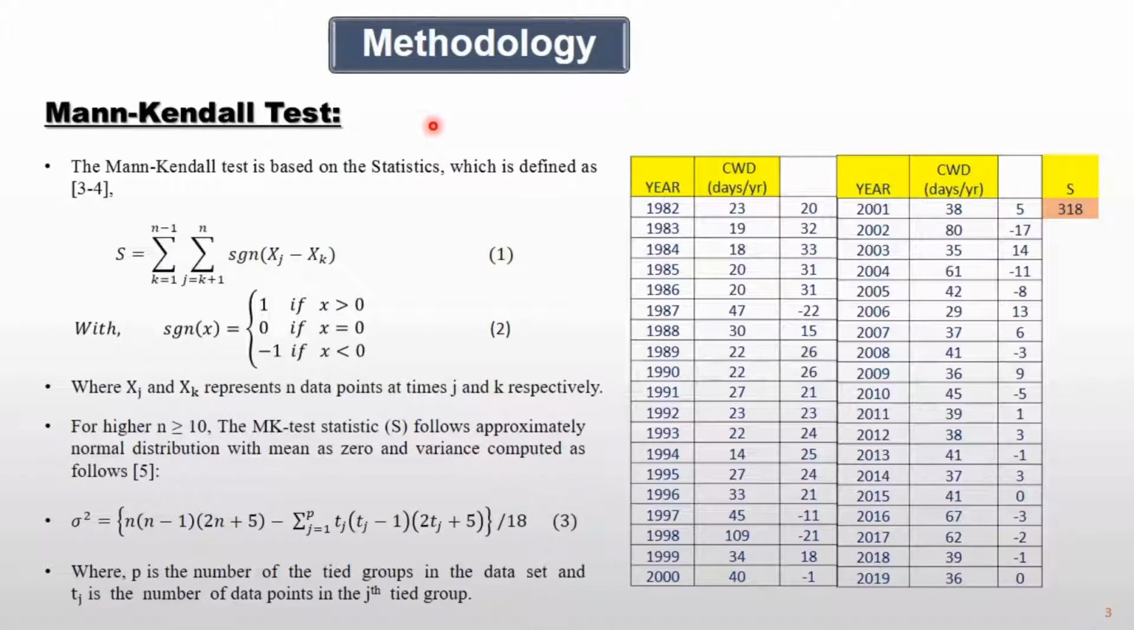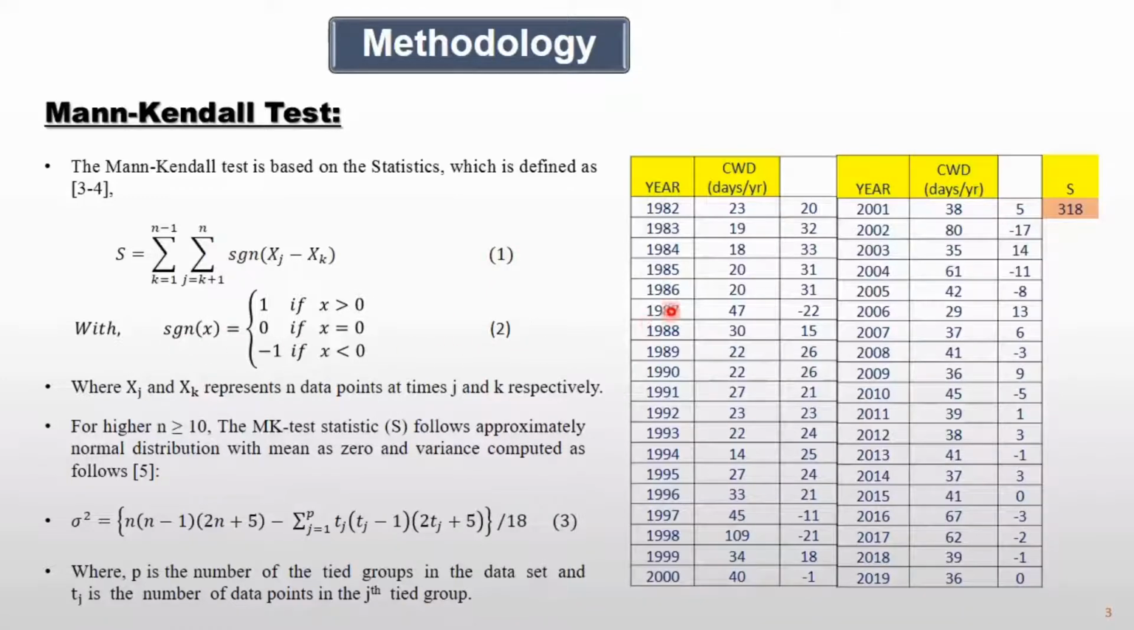In this slide, we want to know what the trend in the values is. For that, we applied the Mann-Kendall trend test, which is a robust technique to determine the trend. This technique is based on the S statistic given by equation 1 and equation 2.